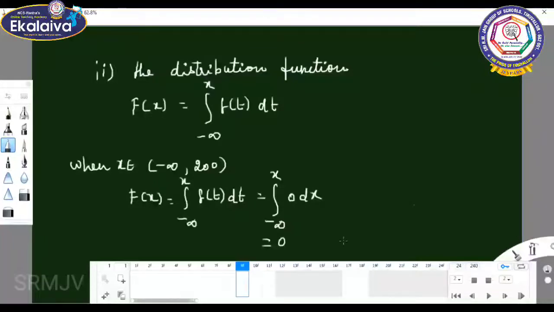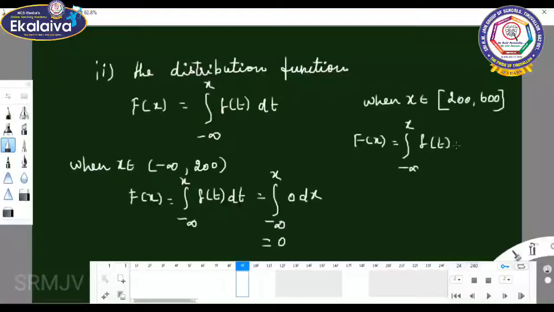Next, when x belongs to the closed interval 200 comma 600, F of x equals the integral from minus infinity to x of f of t dt.